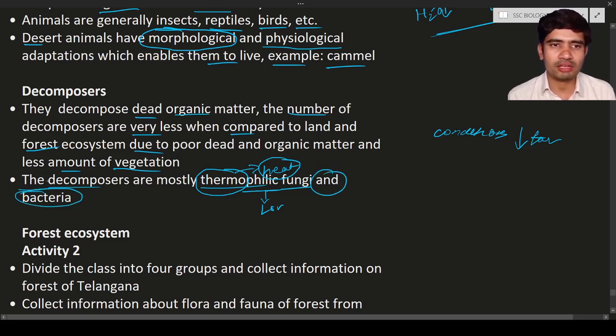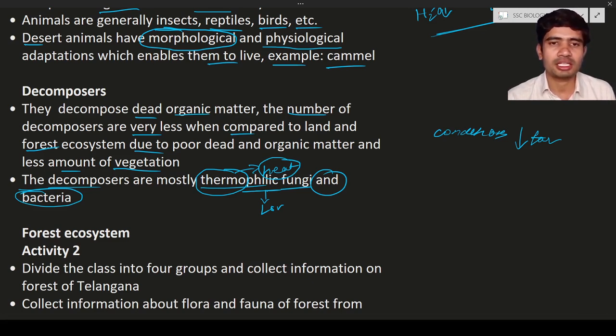Why is the bacteria thermophilic? Because this bacteria tries to live in hot conditions, and these are known as the decomposers in the desert ecosystem.